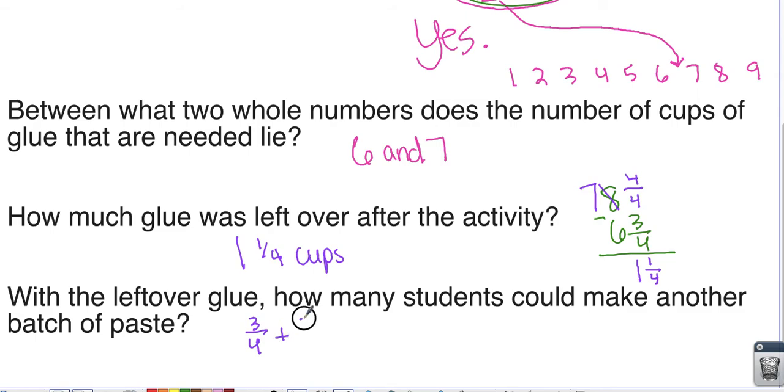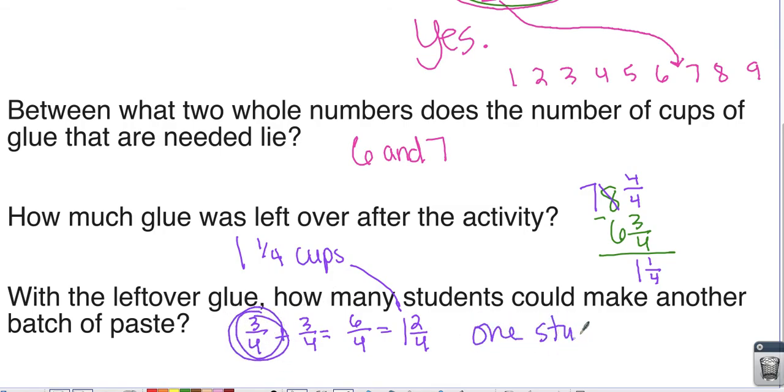Let me add another 3/4 here. 3/4 plus 3/4 is 6/4, which I know 4 goes into 6 1 whole time. There's 2 left over. 1 2/4, but I only have 1 1/4 cups left. So that means only one student could make another batch, because 2 students would be too many, or we would need more glue than we have, I should say.